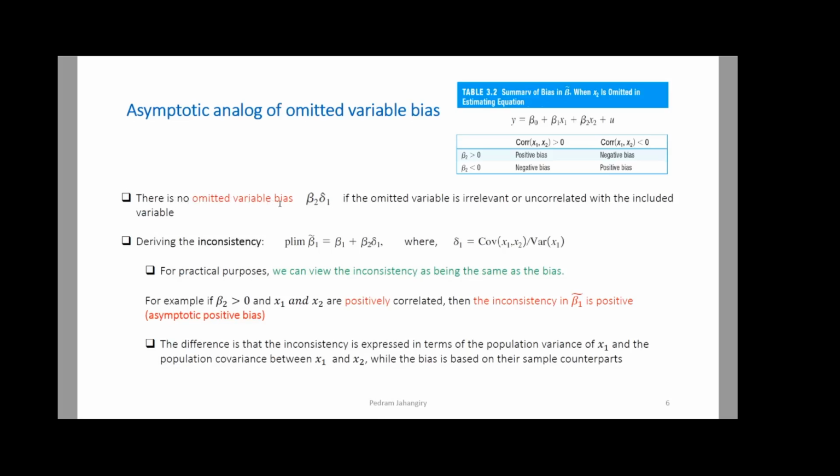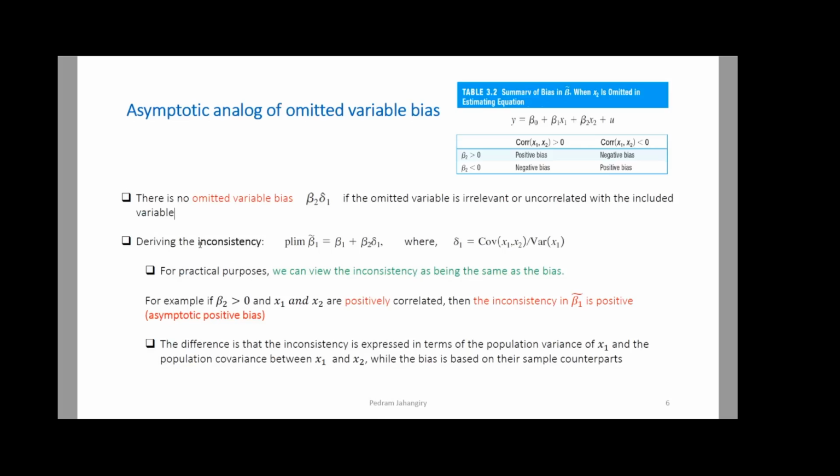there is no omitted variable bias if the omitted variable is irrelevant or uncorrelated with the included variable. We talked about this in the previous class as well. It basically says that if the variable you're omitting is not relevant to y, or it's not correlated with x1, there's not going to be bias. So if either beta 2 is equal to 0 or delta 1 is equal to 0, bias is going to be 0. Now let's talk about inconsistency.